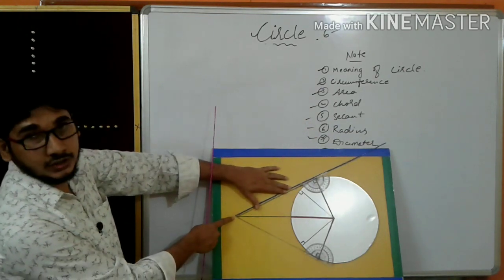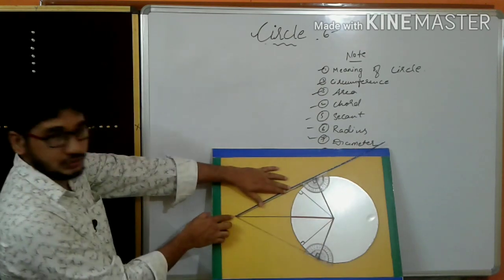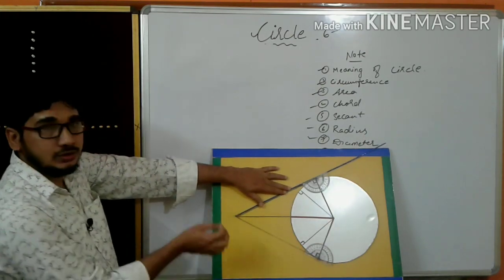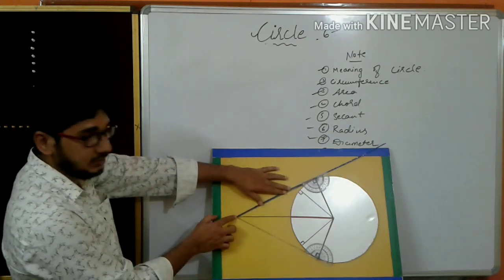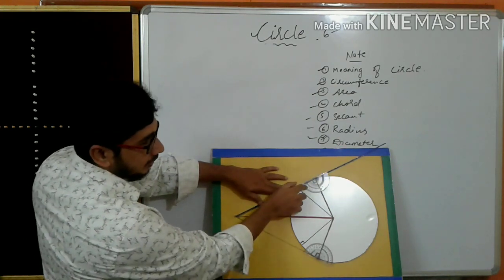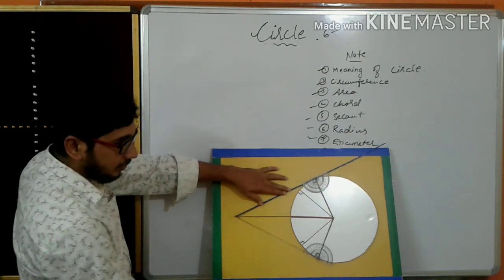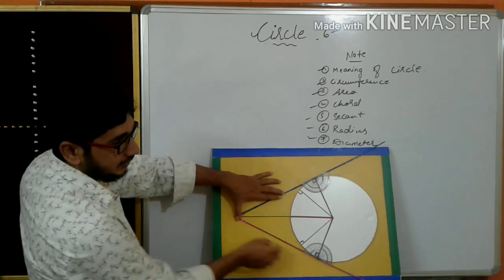This is the external point, this is the center of the circle, and this is the external point. Tangent drawn from the external point to the circle. See, this is the external point, I am drawing the tangent. So what will happen, here you will get 90 degree. If you draw tangent here, here also you will get 90 degree.